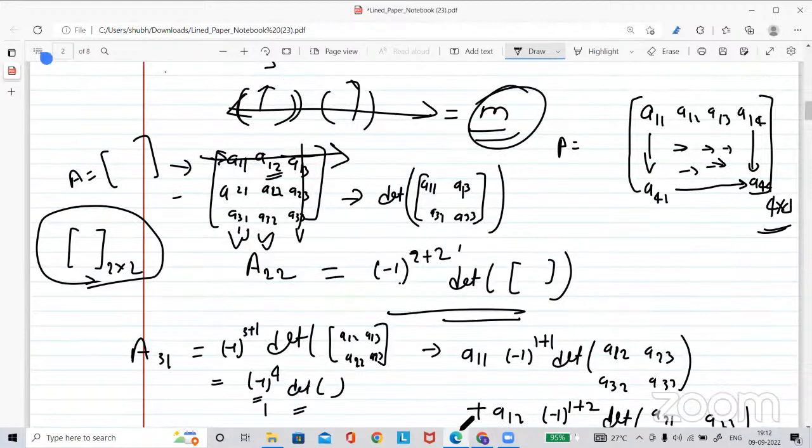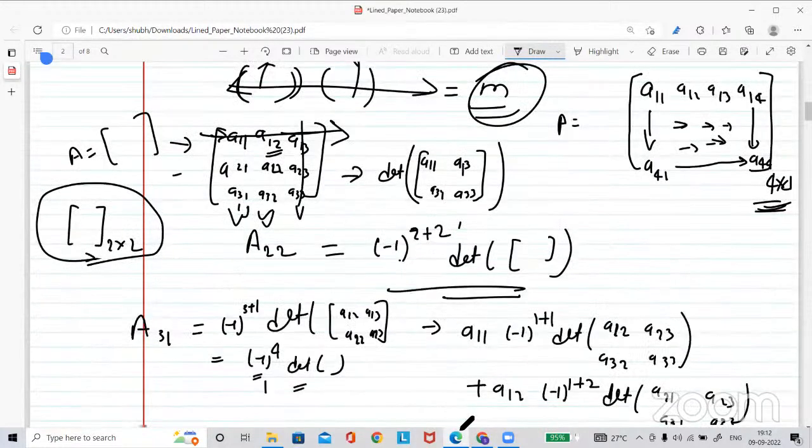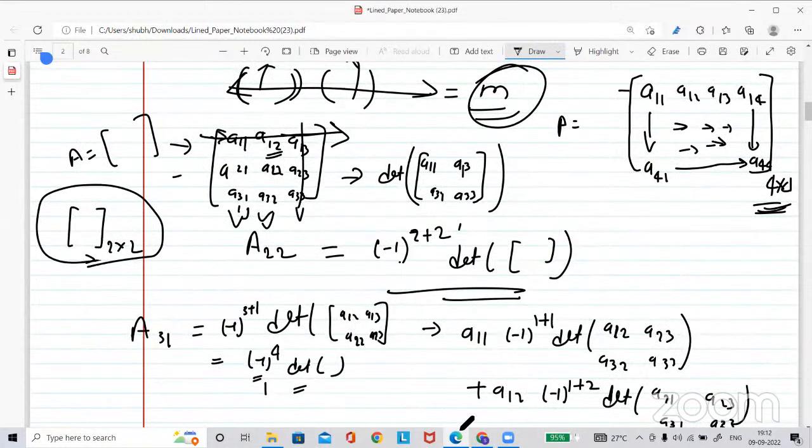The same process applies for a 4 cross 4 matrix. What is the process here? You will take this A11. Now let me mute all of you first, there is some background noise.